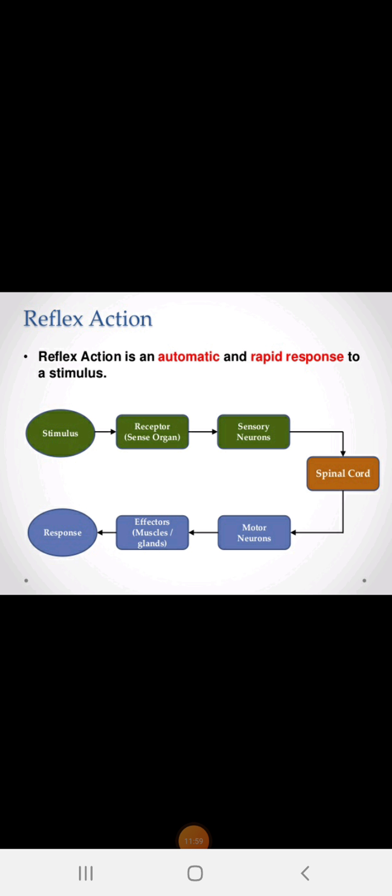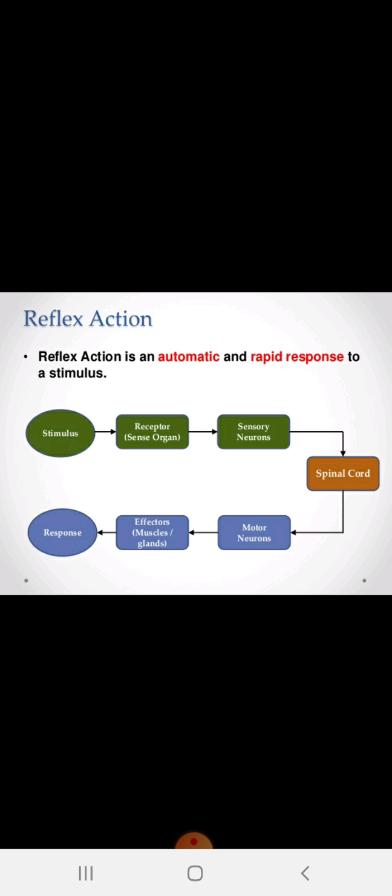The same concept is considered in the reflex action. Here, in place of the brain, things are decided by the spinal cord. Briefly, it is the same concept, but between the sensory neuron and the motor neuron, the brain does not decide; the spinal cord decides. First we have to learn what the reflex action is. It is a compulsory question, very likely to be asked every year: what is the reflex action, or what is the reflex arc.